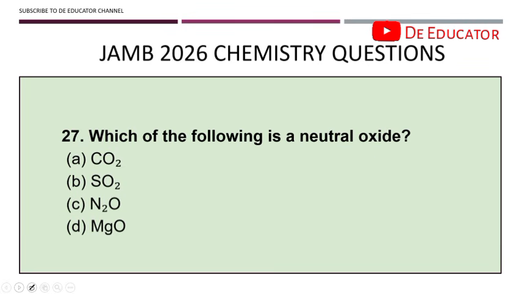Alright. 27. Which of the following is a neutral oxide? A question you should expect under oxides will tell you whether it is acidic, neutral, or basic. Neutral oxides are oxides that are neither acidic nor basic. N2O is an example of a neutral oxide.